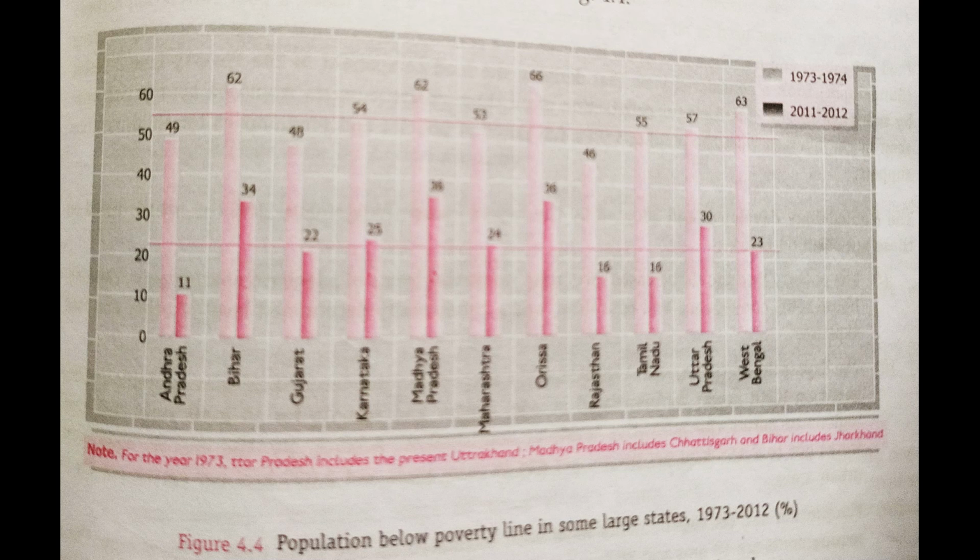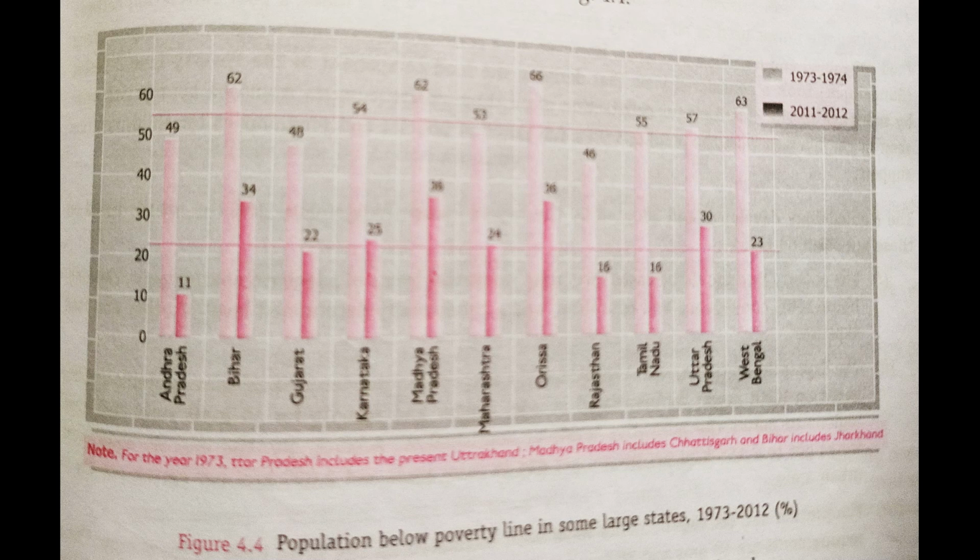So if we talk about the different regions, let us see Andhra Pradesh first. Andhra Pradesh in the year 73 and 74. Two cutoff lines you can see. The first cutoff line shows 55% and the second cutoff line shows 22%.